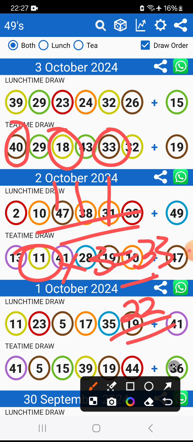But I think the reference that they used too much was the 3, because today it was the 3rd of October, if I'm not mistaken. Yes, that's why you have the 33 here. All these numbers, guys, they were there on that video, right?